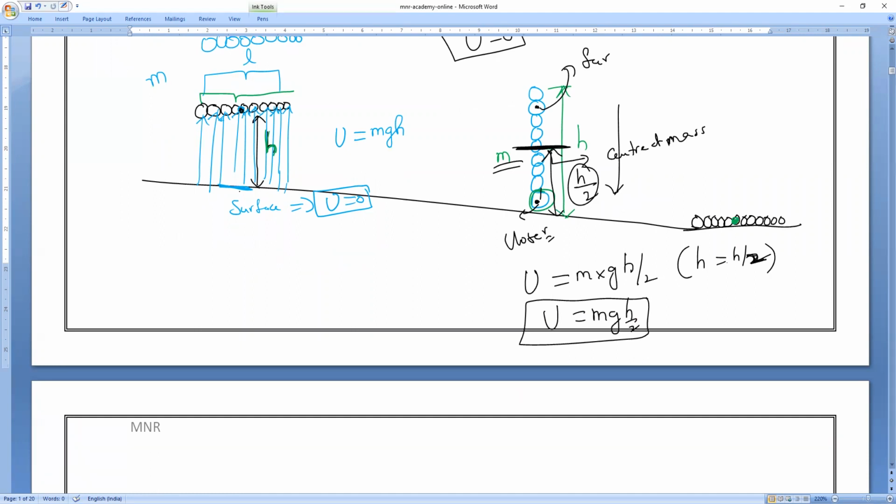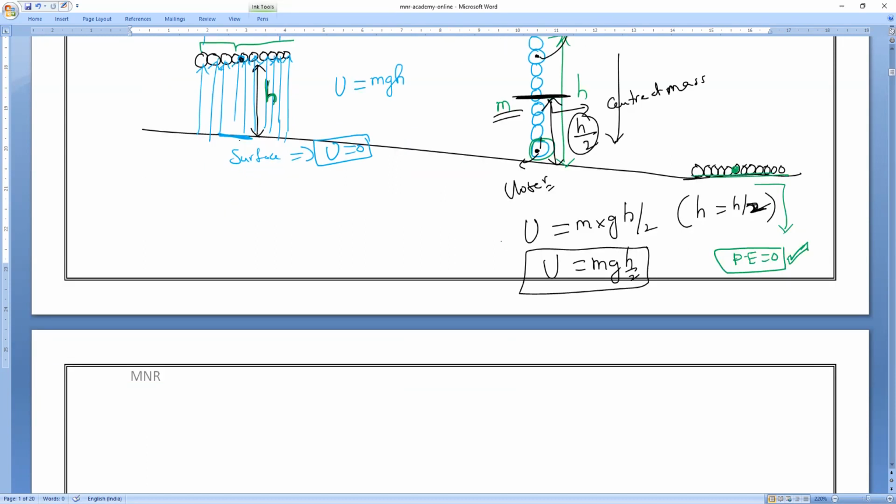The center of mass is lying on the surface. If it is lying on the surface, then what is the potential energy? Zero. So if it is lying on the surface, irrespective of anything, blindly I can say that the potential energy is equal to zero.